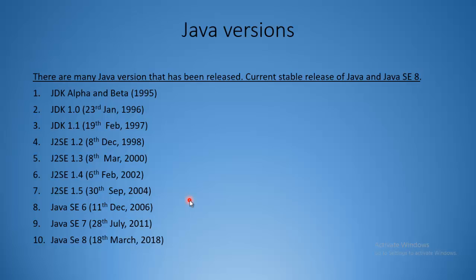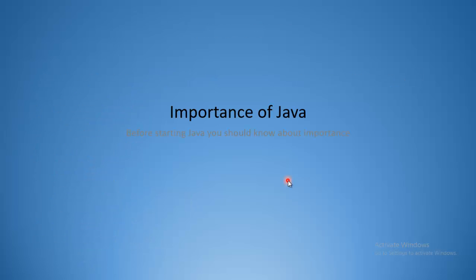That is the Java version. The first JDK alpha and beta versions were developed in 1995, and the latest Java version released in 2018 is Java SE 8.